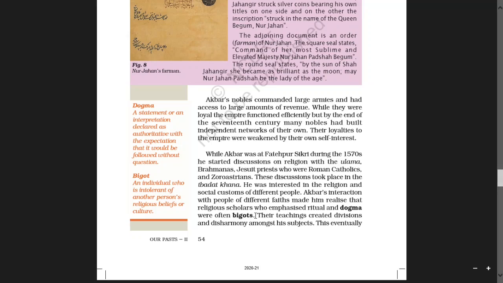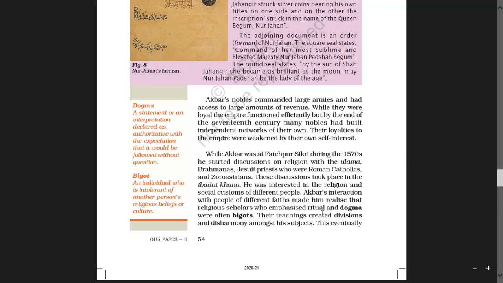Dogma means a statement or an interpretation declared as authoritative with the expectation that it would be followed without question. And bigot means an individual who is intolerant of another person's religious beliefs or culture.